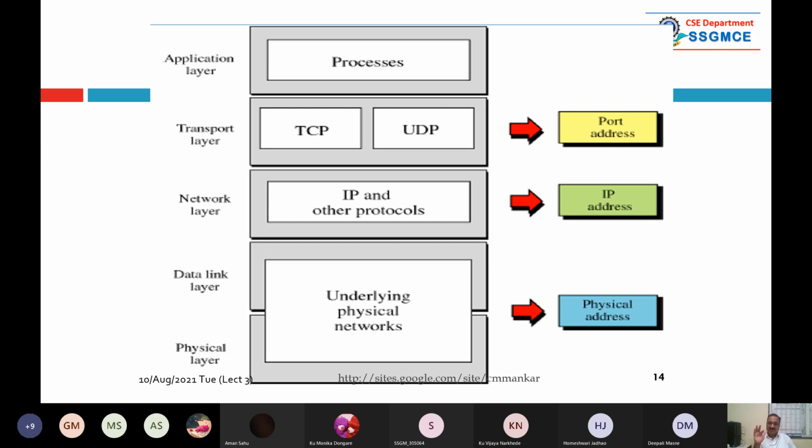Then on transport level, you require a port address. जैसे HTTP कर रहे हैं आप तो आपको 80 रहेगा, FTP कर रहे हैं तो 21 रहेगा, टेलनेट कर रहे हैं तो 23 रहेगा, like that. मेल कर रहे हैं तो 25 रहेगा, SMTP 25, POP 110, like that. So on transport level you require a port address. On every level you require a different address.